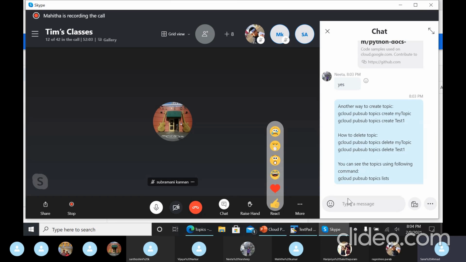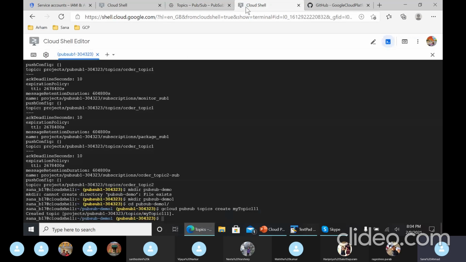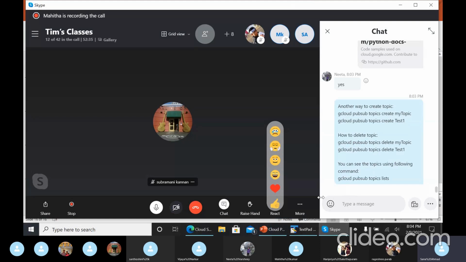As I was saying, there are more steps where you could send a sample and test it. You need to open some more terminals here and send a message from the publisher, and it would be received by the subscribers. But I couldn't explore that enough to give that demo. So that's all I have right now. Thank you. That's it, Tim.